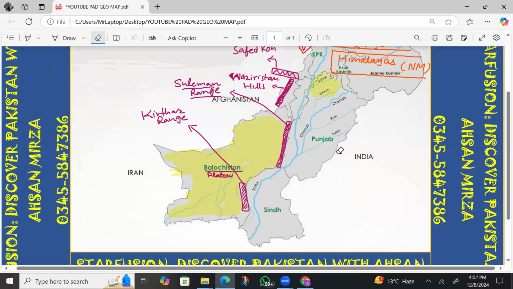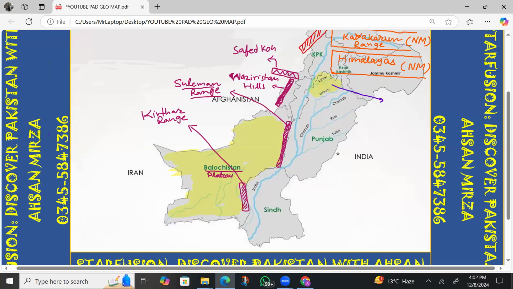So now I hope you people are clear about the position of this plateau. So let me just explain it. This is Potwar Plateau, and the important thing at the end of that Potwar Plateau there is one mountain range, and that range is Salt Range. So Salt Range can be given in your exam for labeling as well.